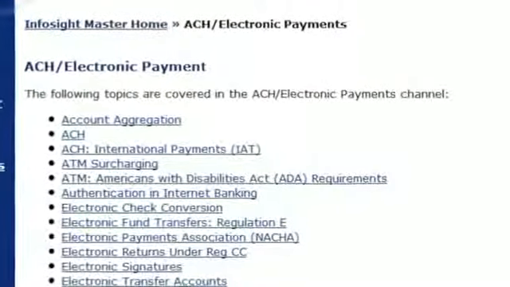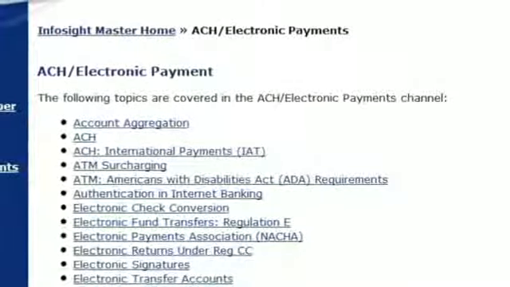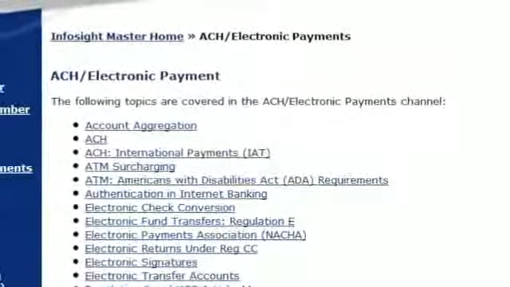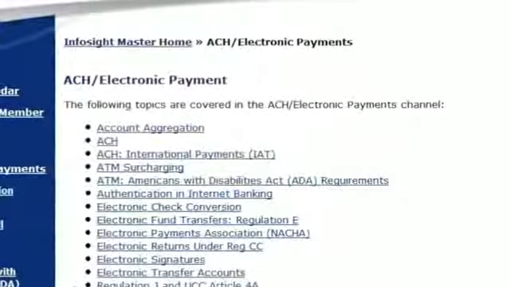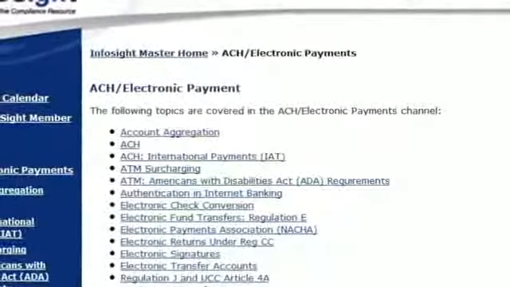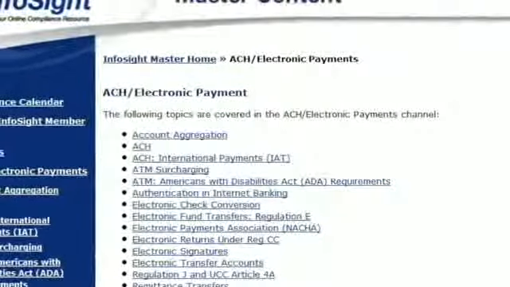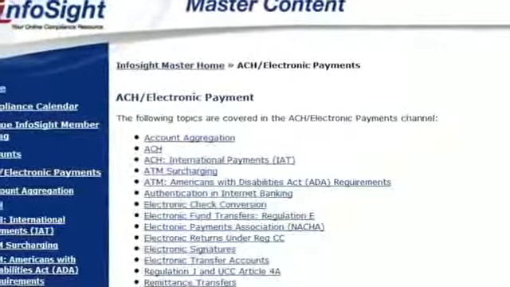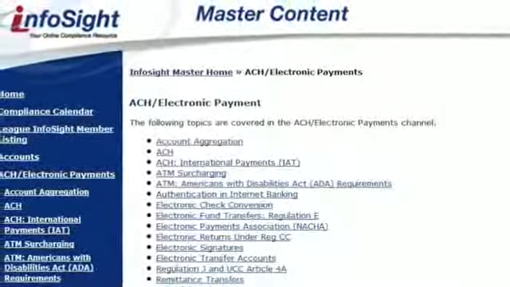Electronic transactions are covered in the ACH Electronic Payments channel. Here you'll find details about Regulation E and other rules that address the requirements for electronic-based transactions. The new rules that apply to international ACH transactions and internet gambling are also outlined in this channel.